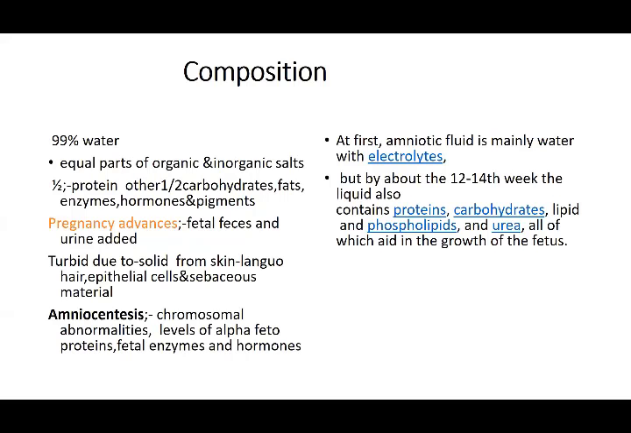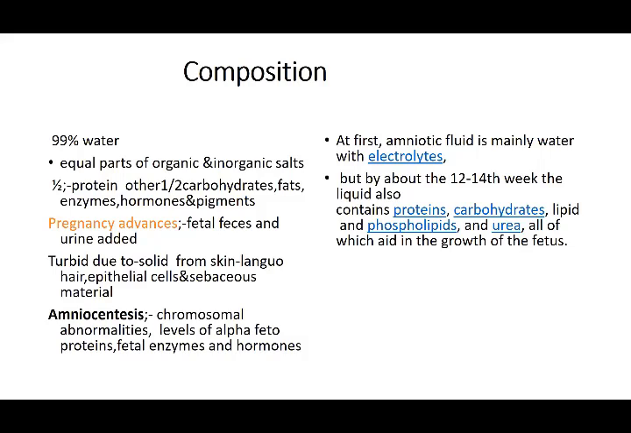What is the composition of amniotic fluid? It is 99% water. It has equal parts of organic and inorganic salts. Half of it is protein, and the other half is carbohydrates, fats, enzymes, hormones, and pigments. The amniotic fluid is mainly water with electrolytes, but after about 12 to 14 weeks, proteins, carbohydrates, lipids, and urea are all added, and they help the fetus to grow.